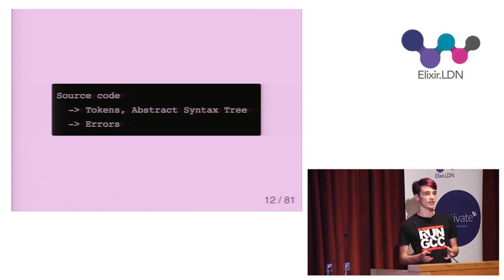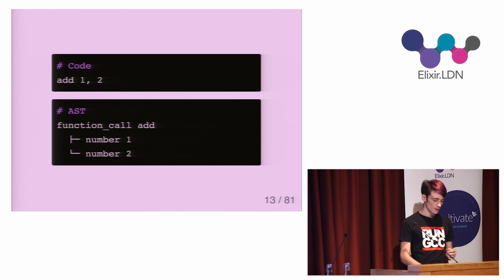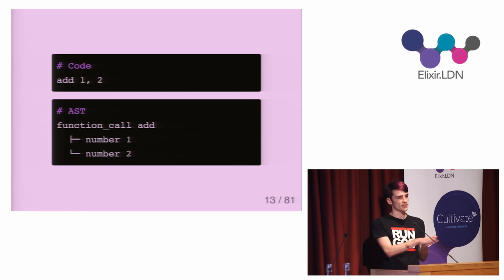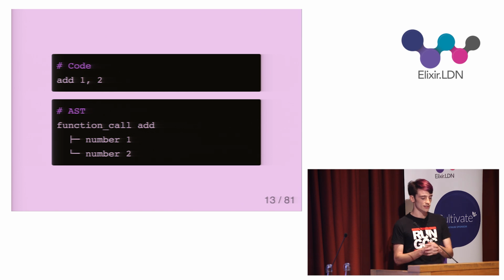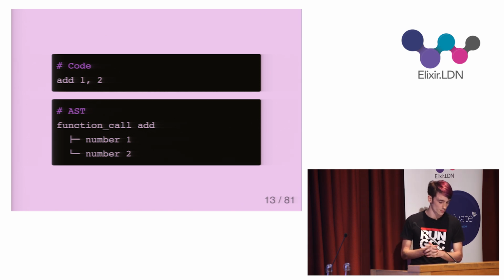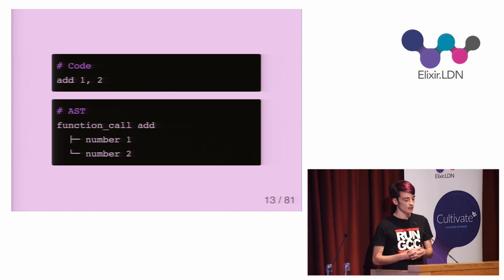This form is an abstract syntax tree. So while tokens were the linear sequence of the elemental components of source code, an abstract syntax tree is the representation of the syntactic structure of source code. So here's an example. On the first line is some code in which the function add is called with the arguments 1 and 2. And below this is the tree this expression would form.